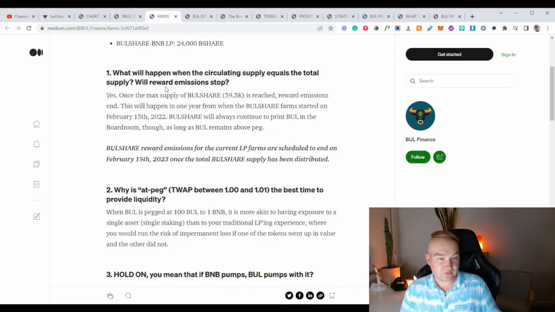This could be really important to get this. It might be worth jumping in early because it looks like if there's less people involved now, then you're going to get more compared to if there's more in the future. That's generally how these farms work, especially when they have that expiration date, which is listed here.